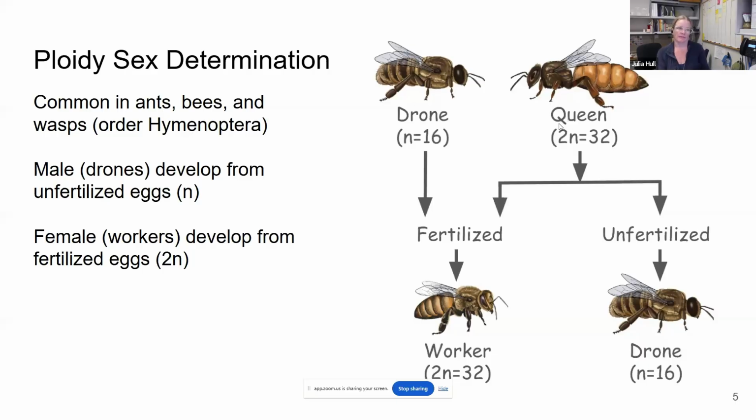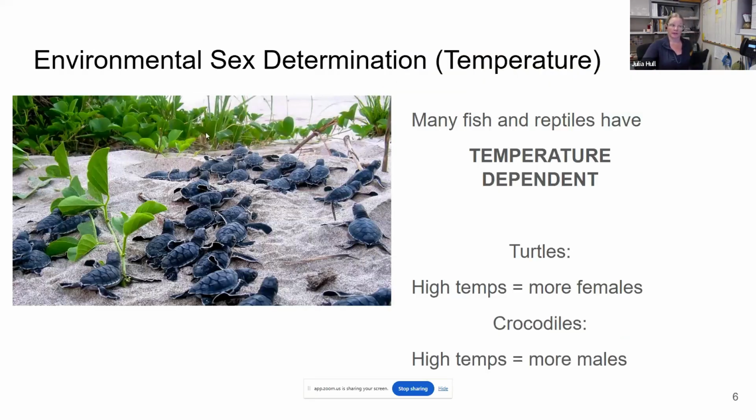In order to have a female, the queen will lay an egg and it will be fertilized by the sperm of a drone. And then that fertilized egg will develop into a female worker. The alternative, right, a queen can lay an egg that is not fertilized, and that egg will develop into a drone.